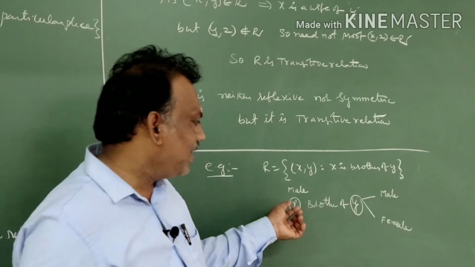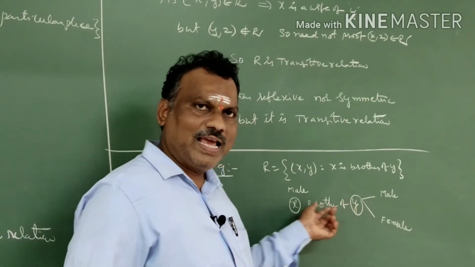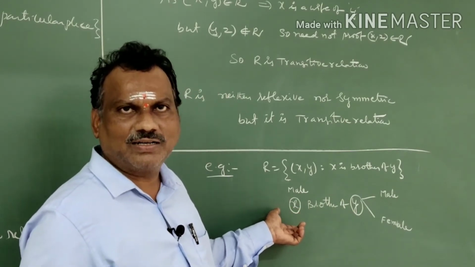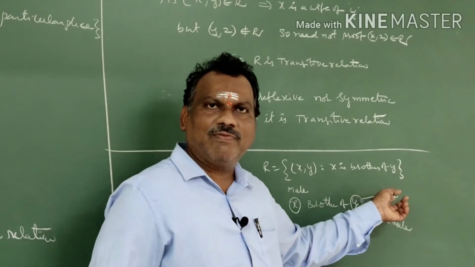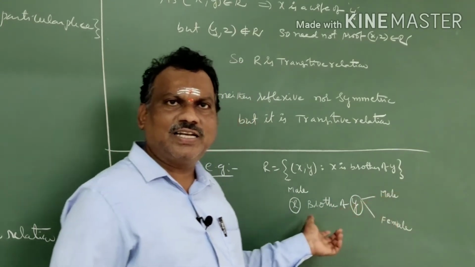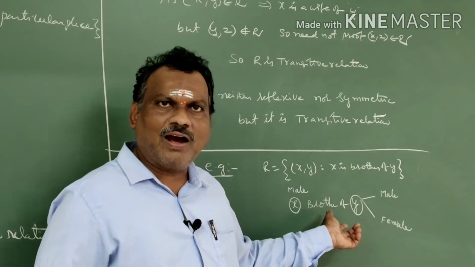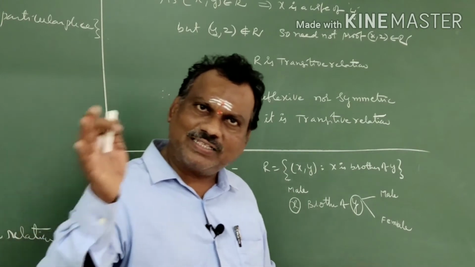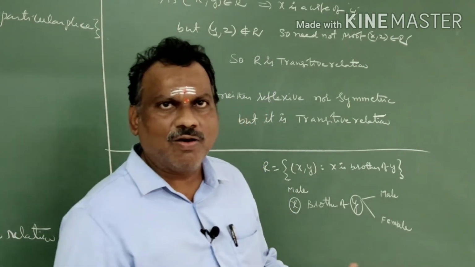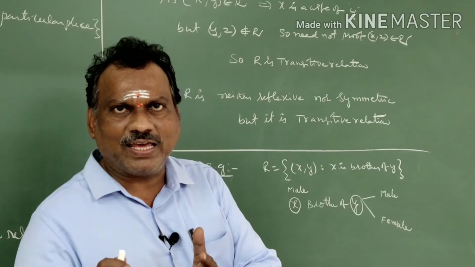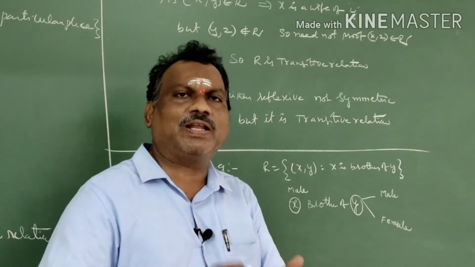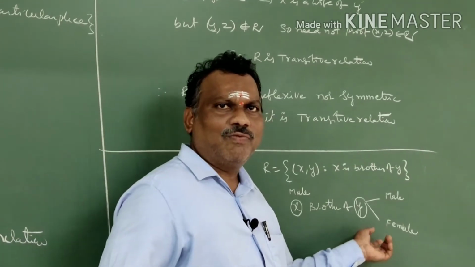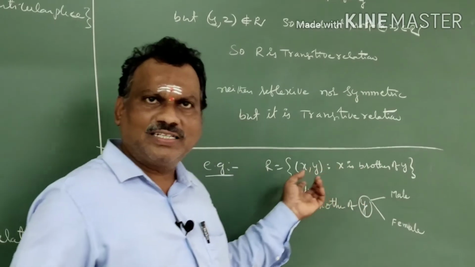Clear, students? x is a brother of y means x is fixed as a male person, male gender. y may be female gender or male gender, and the relation is satisfied. But according to symmetric, xy belongs to R implies yx also, then only it is symmetric. If y is male, that relation will be satisfied.